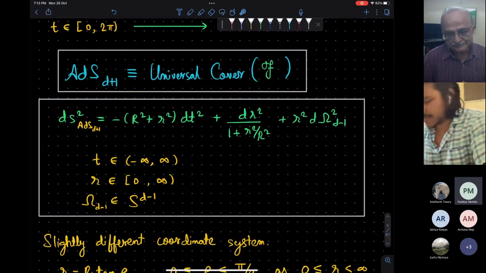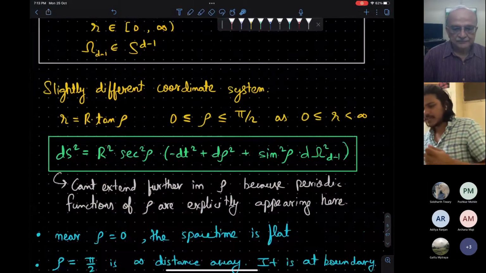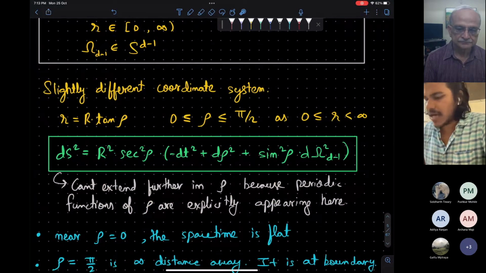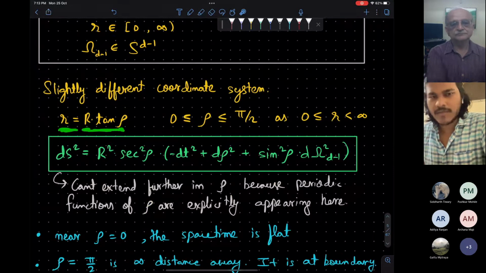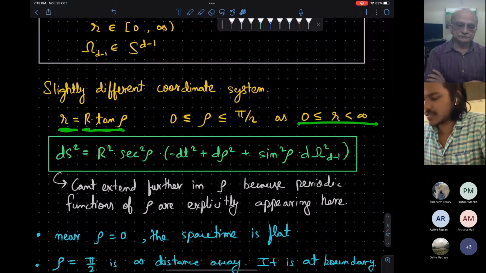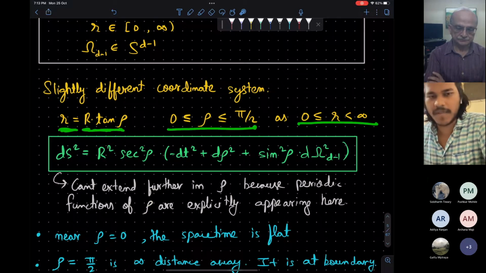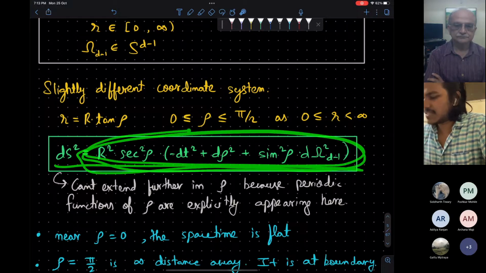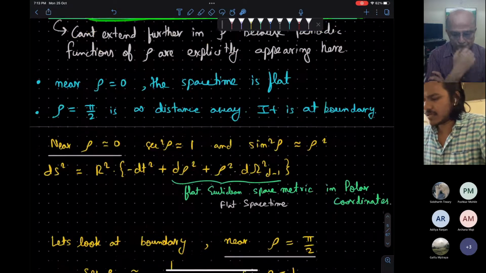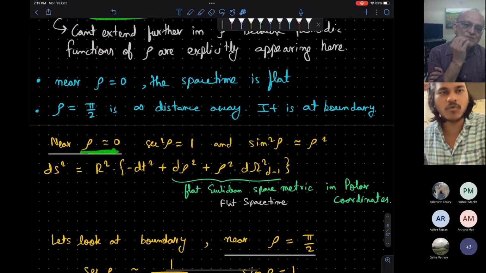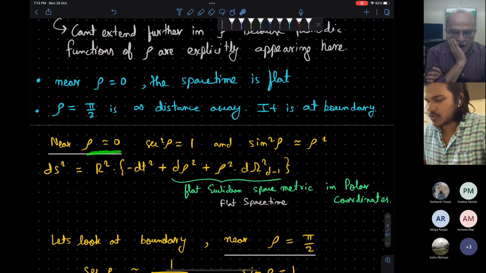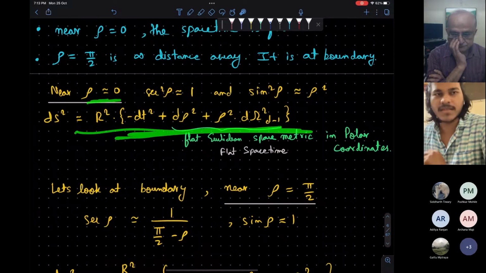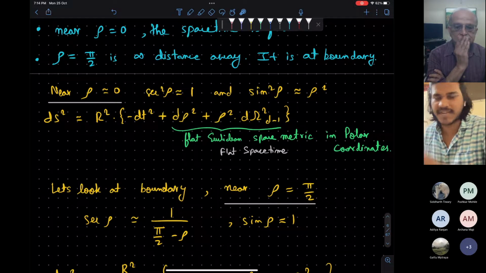Thank you, Pushkar. Just to understand a few things about how this AdS space behaves, we will go to a slightly new coordinate system where r is parameterized as r = tan rho. Since r runs from 0 to infinity, this rho will run from 0 to pi by 2. In this coordinate system, the metric becomes this. We will analyze this metric in two extremes, one near rho equal to 0 and one near rho equal to pi by 2, which is indeed the boundary. Near rho equal to 0, this metric just becomes the flat spacetime Minkowski metric. So near the origin, the spacetime is flat.